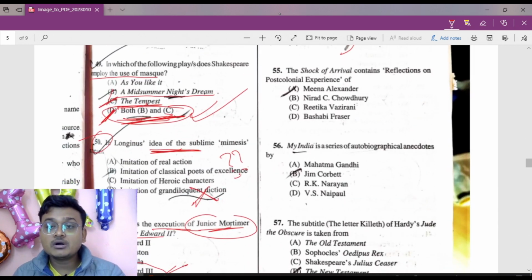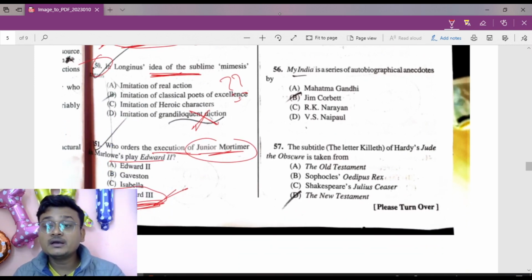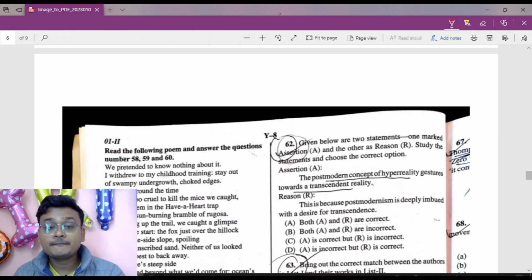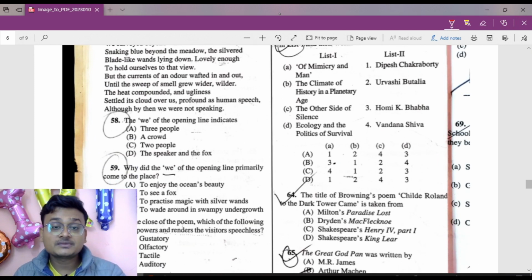That is the Shock of Arrival. The Shock of Arrival contains reflections on post-colonial experience. Post-colonial, that is Meena Alexander. Okay, the diasporic writer. 55A. My India, Jim Corbett. A series of autobiographical anecdotes written by Jim Corbett. Now the subtitle, that is The Letter Killeth. The letter killeth in Hardy's Jude the Obscure has been taken from the New Testament. So 57D. Now this option I will have to check it.